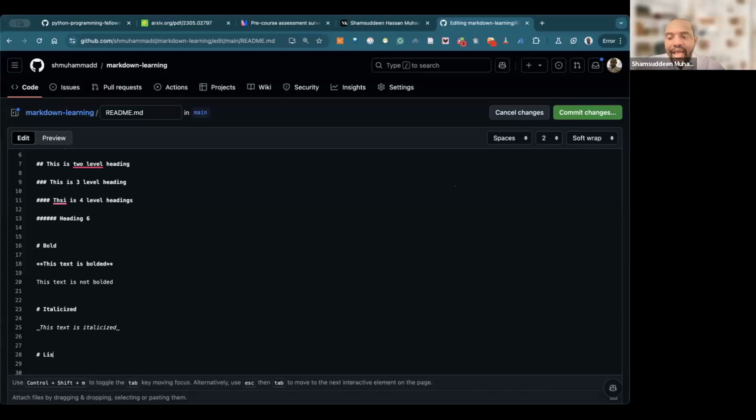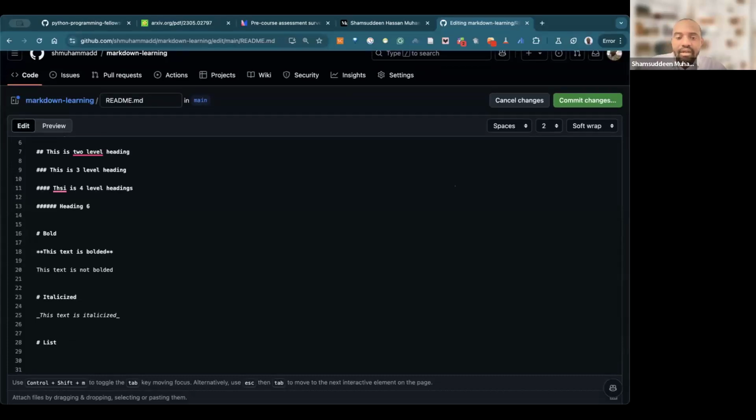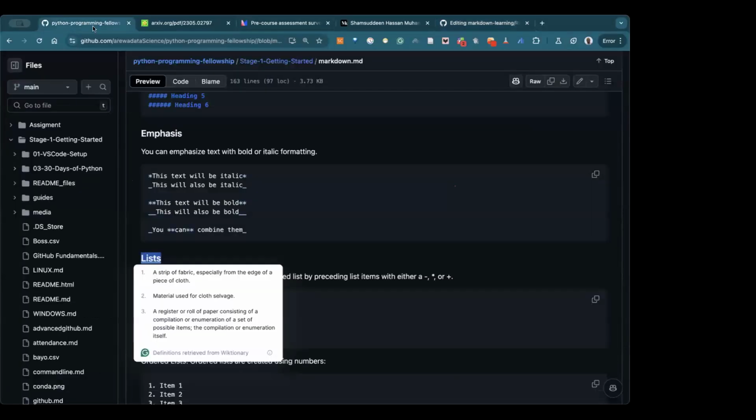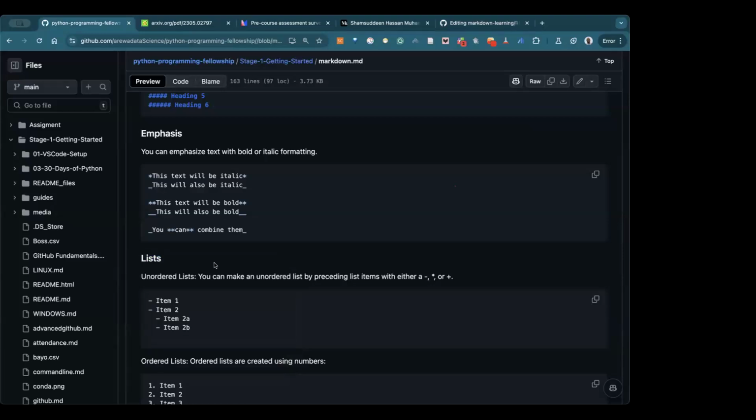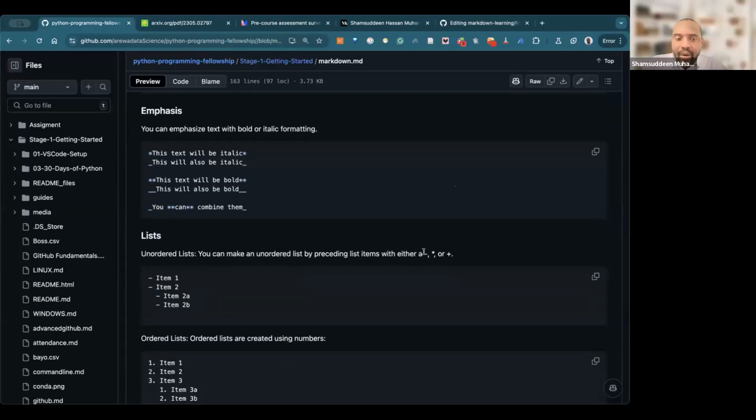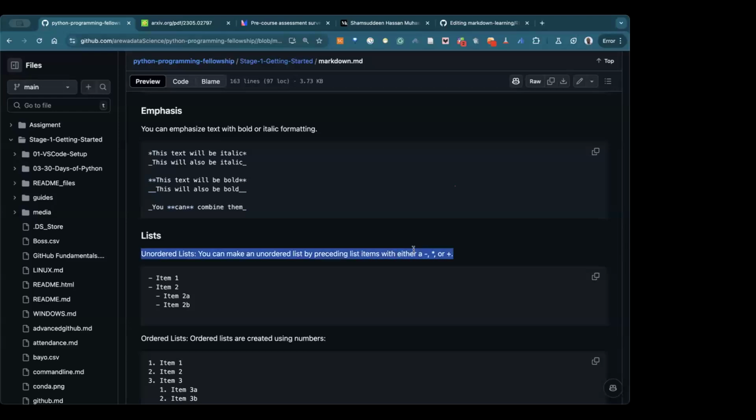So let's learn how to create a list. How can you create a list? To create a list, you can use either this dash, this star, or this plus sign. Okay, let's go and see.